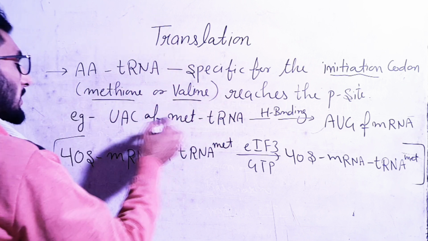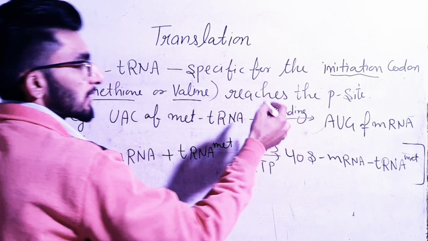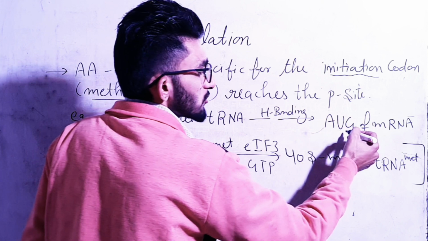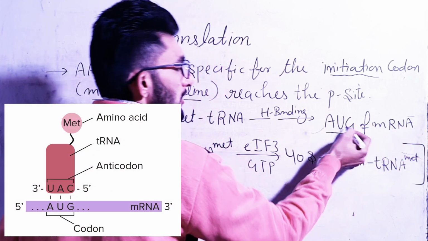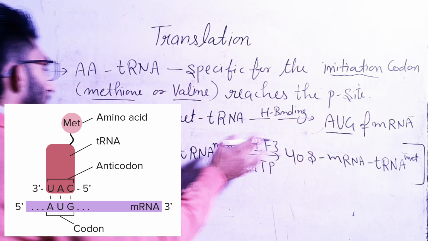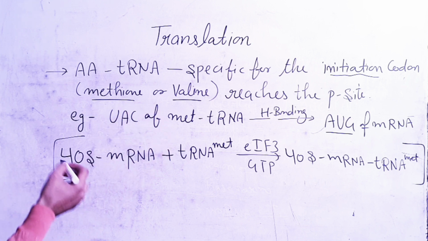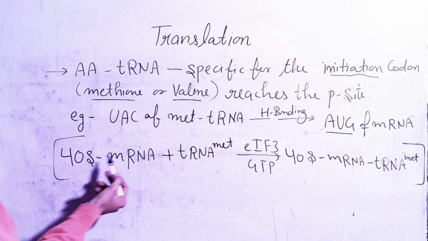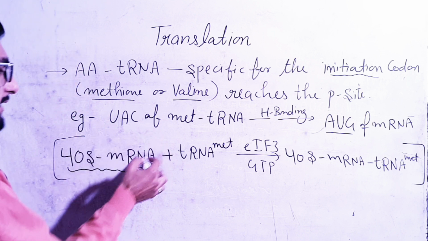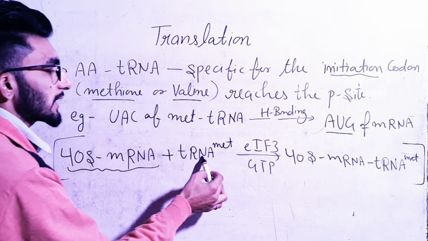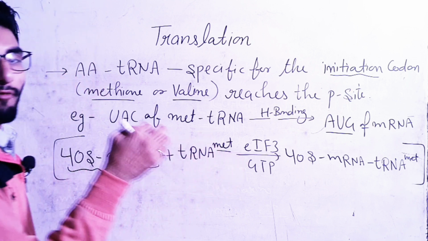Clear? Example, UAC of methionine tRNA by hydrogen bonding makes a bond with AUG of mRNA. Okay? So this is the initiation codon of the mRNA. So this initiation codon will make a bond with UAC. Clear? So as we know, the 40S mRNA complex which we made earlier, this thing makes a complex with tRNA methionine. So this tRNA is carrying this methionine type of amino acid.